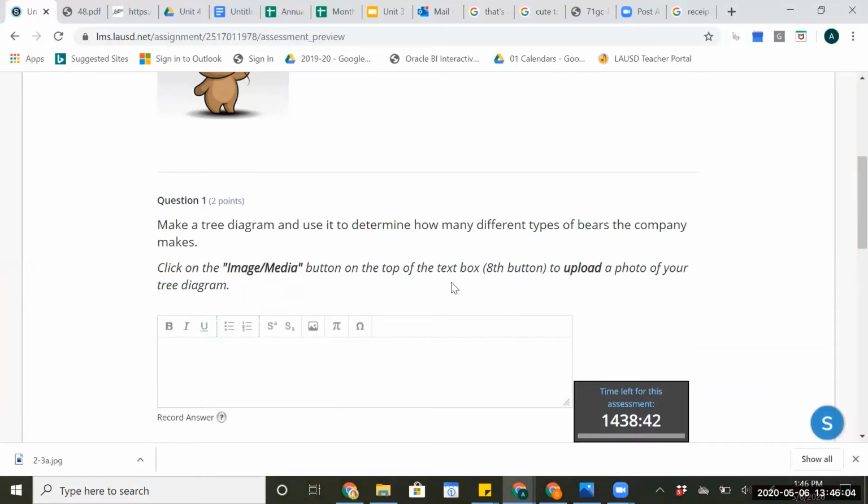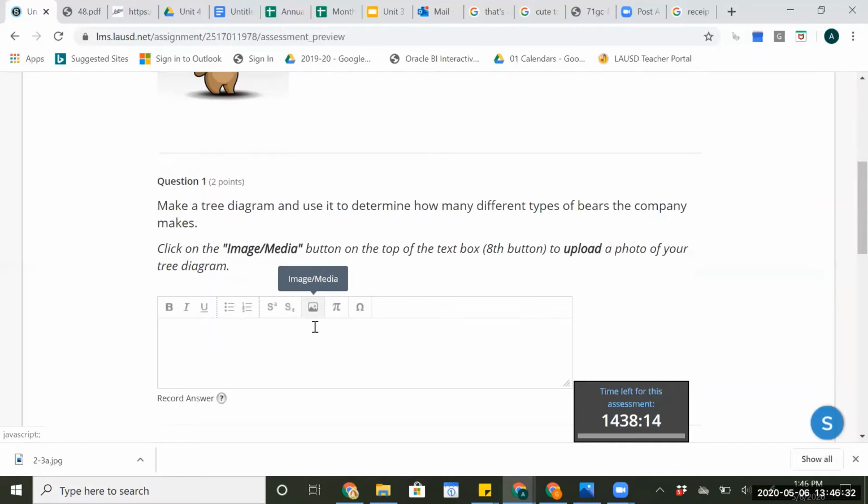But again, if you have any trouble with this, you can email it to me or text it to me on Remind. Down here in your text box, there is an option for image and media. When you click on that, it'll take you to your computer folders and you can select a photo to upload. It'll just pop up here and you'll be good to go. So just upload a photo of your tree diagram by pressing the image/media button.